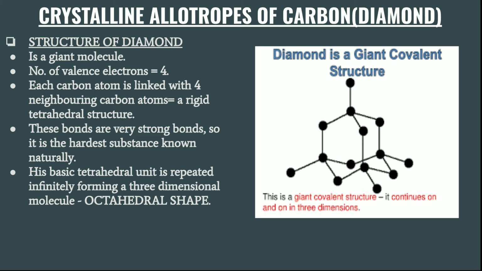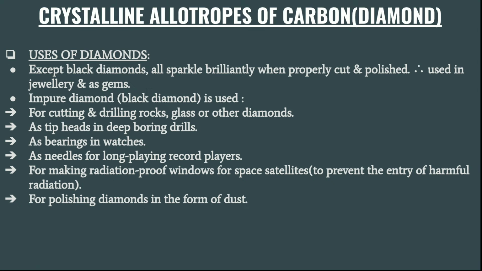The structure of diamond is a giant molecule. Carbon has 4 valence electrons. Each carbon atom is linked with 4 neighboring carbon atoms. See, this is the carbon atom, and it is linked with 4 hands. So it is linked with 4 carbon atoms.